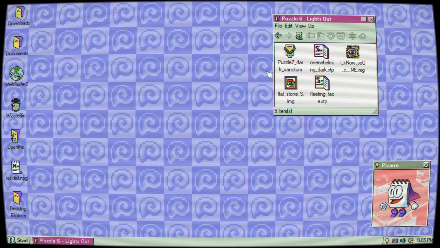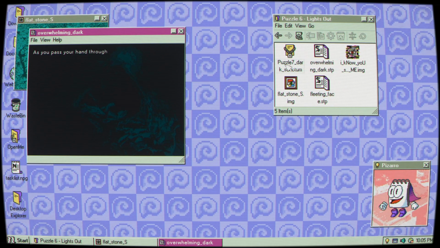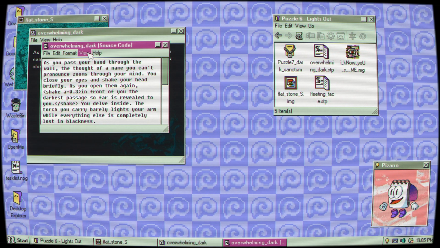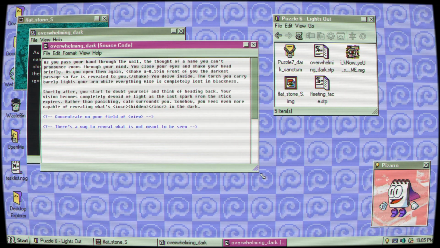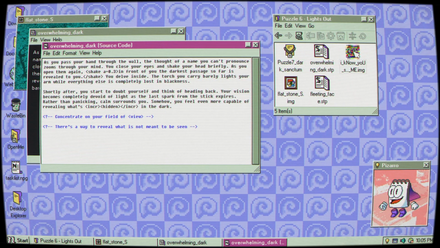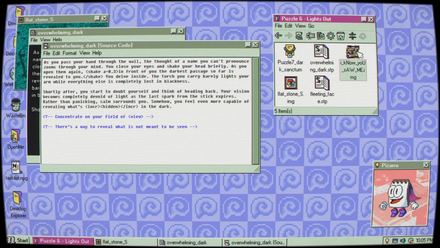Okay. View. Okay, yeah. Source code view, zoom out. Okay. Hidden files. Here we go.